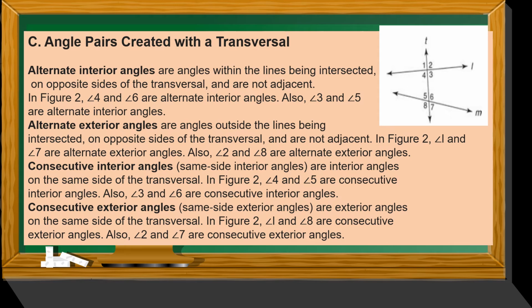Consecutive exterior angles. These are same side exterior angles, or exterior angles on the same side of the transversal. So in figure 2, angle 1 and angle 8 are consecutive exterior angles. Also, angle 2 and angle 7 are consecutive exterior angles.